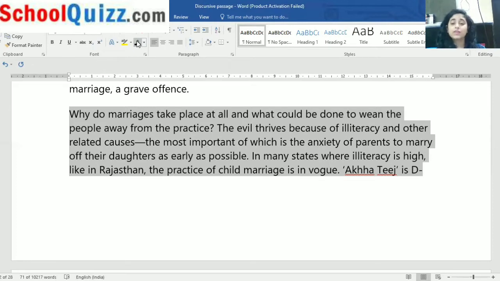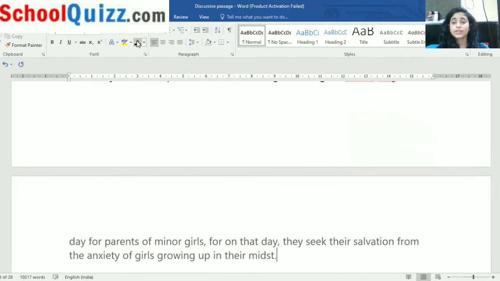The evil thrives because of illiteracy. Why does this happen? Because of illiteracy and other related causes. These can be the reasons why child marriage is happening, the most important of which is the anxiety of parents to marry off their daughters as early as possible. In many states where illiteracy is high, like Rajasthan, the practice of child marriage is in vogue, which means it is in fame.